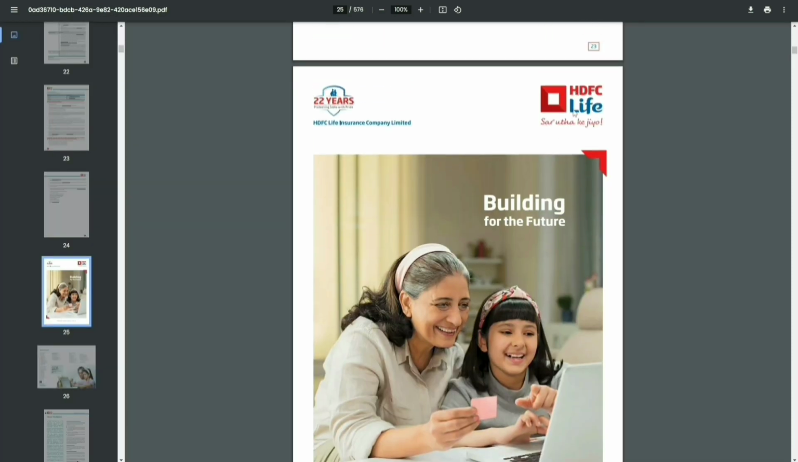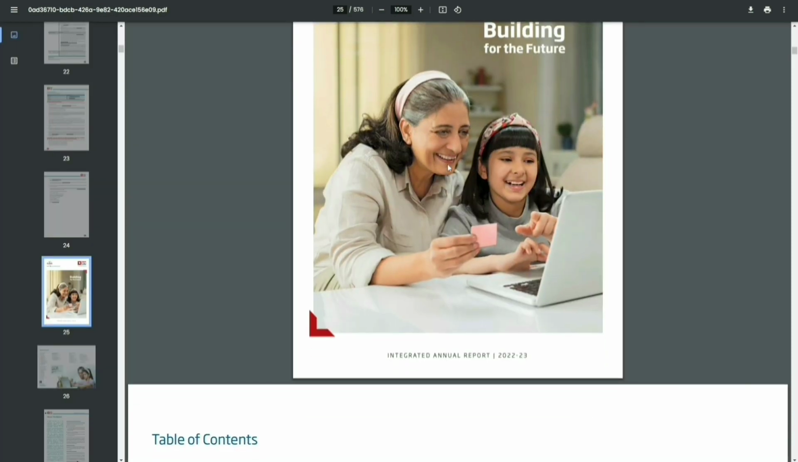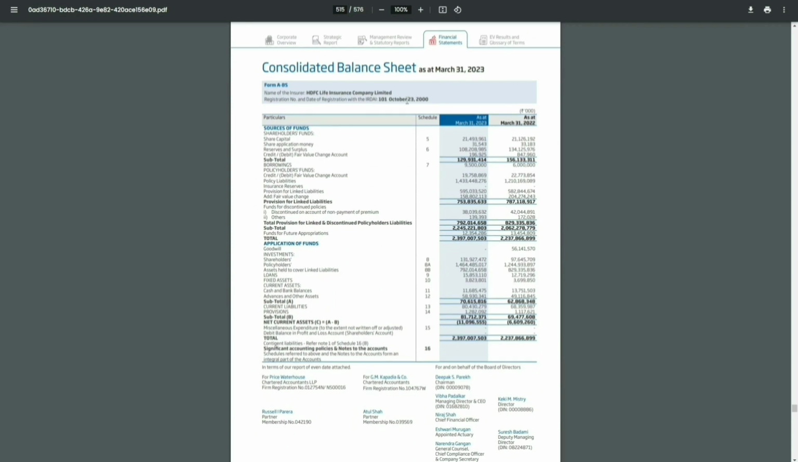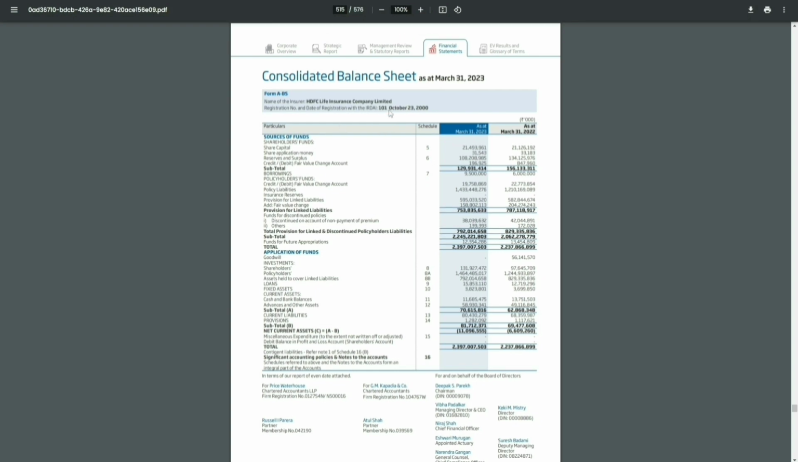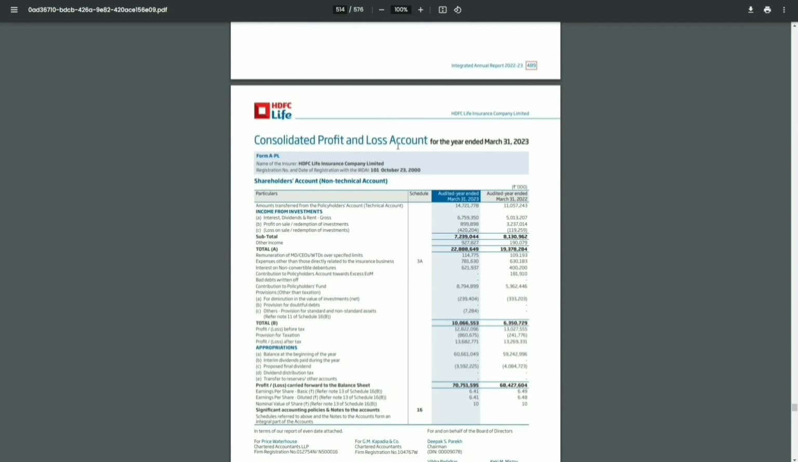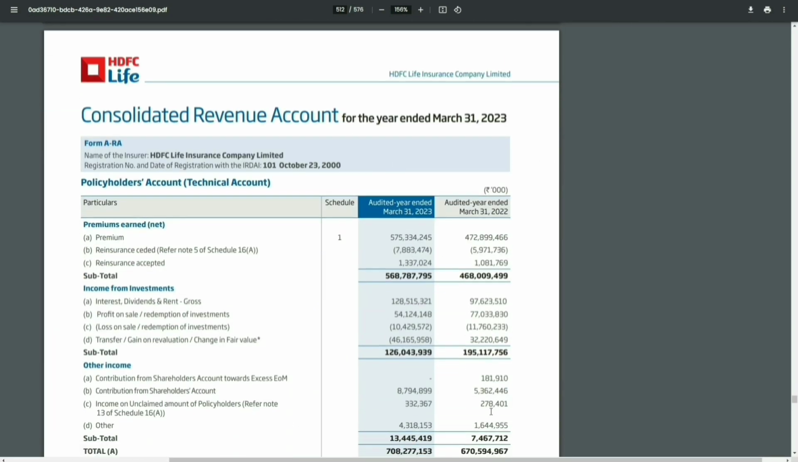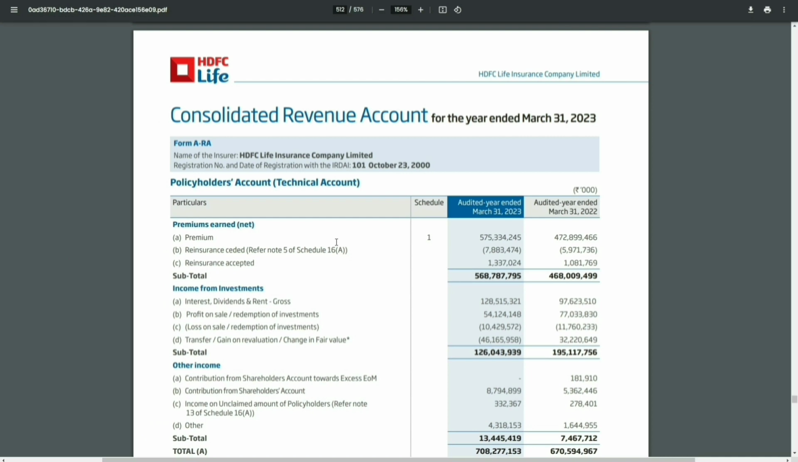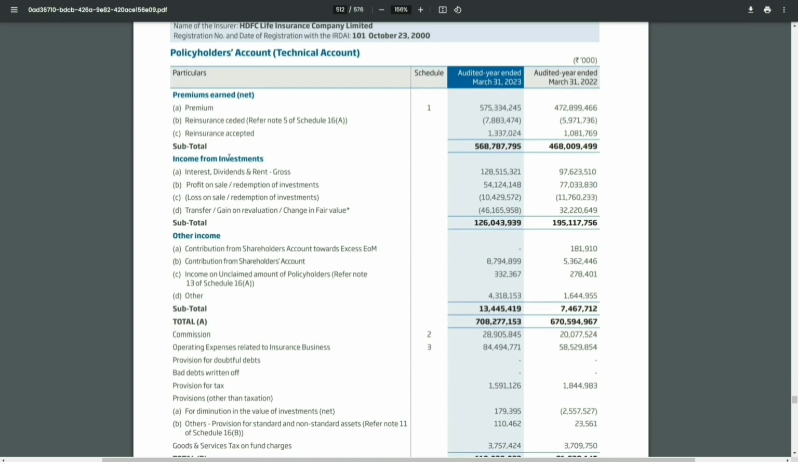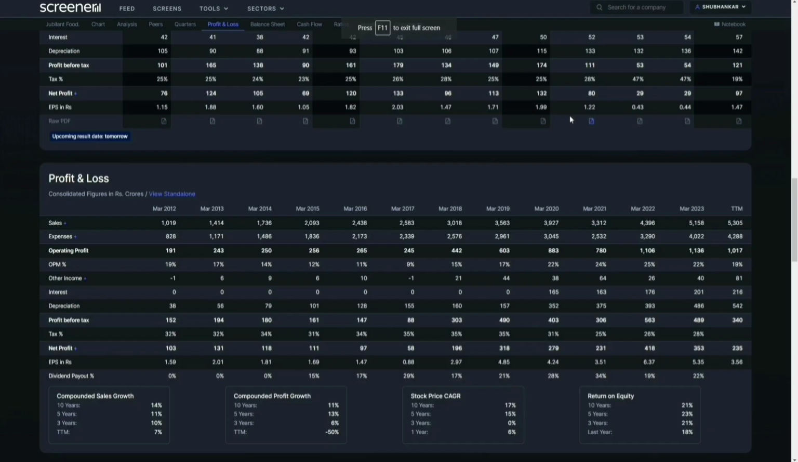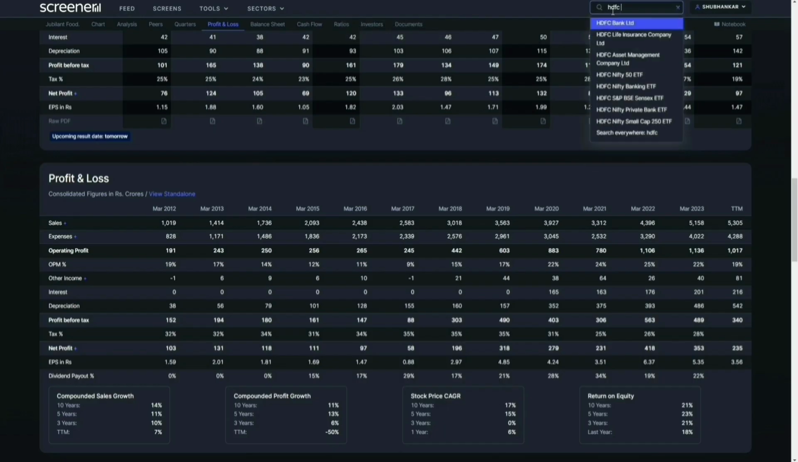Now let's look at HDFC Life, the insurance business. Remember that HDFC Life is an insurance business, so its financial statements are prepared as per IRDAI's regulations. Here is the balance sheet, then there is the profit and loss statement, but you'll see there's a revenue account as well. What you'll notice here is that there are premiums, there is reinsurance, and income from investments. Remember, an insurance business has two parts: premiums, and the income they are able to generate from investments.